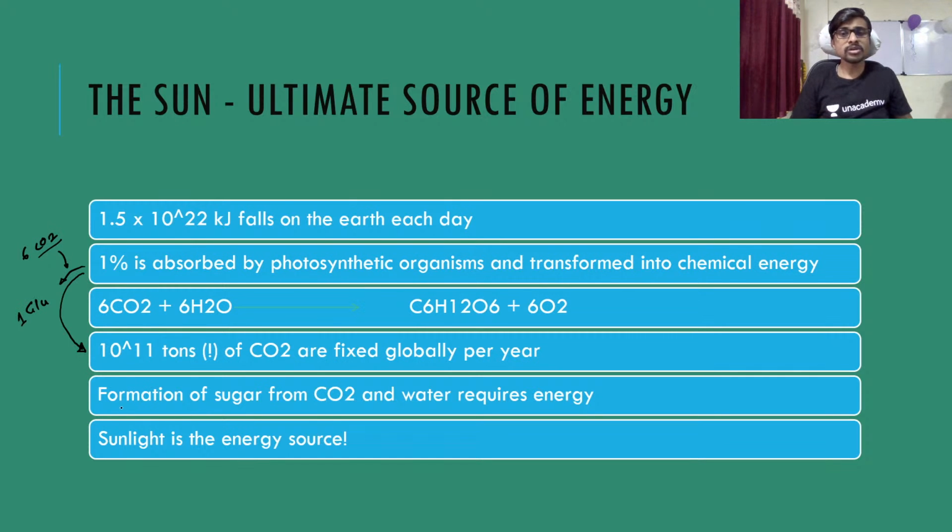Globally, on earth per year, the photosynthetic organisms fix or assimilate 10 raised to 11 tons of carbon dioxide in the presence of light, and they absorb only 1% of light. The fixed carbon dioxide number is 10 raised to 11 tons. This is actually the efficiency, or you can say the fixation rate. How much light is absorbed.